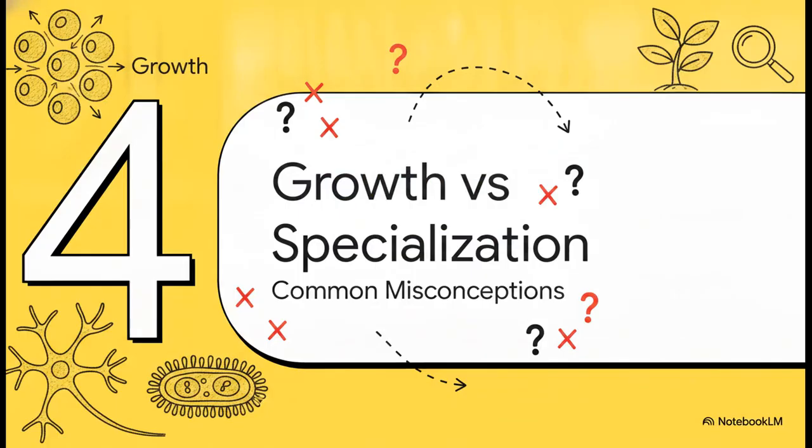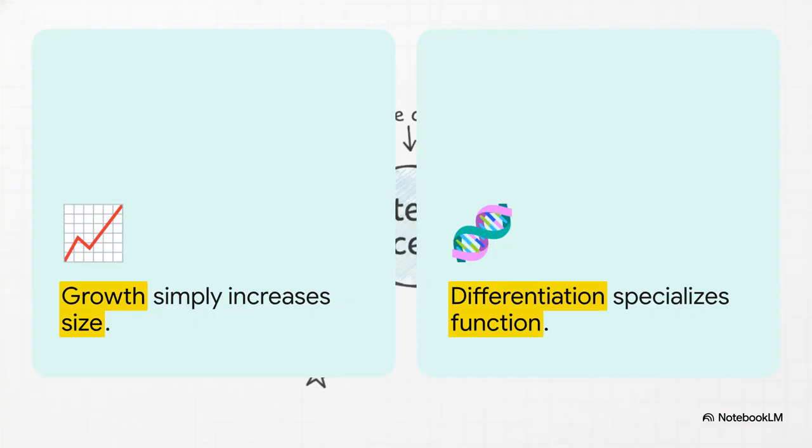All right, let's pivot to Section 4, growth versus specialization. This right here is a massive pitfall for students learning developmental biology, so let's make sure we navigate around it. So there's a really stark contrast between these two mechanisms. Growth is simply an increase in sheer magnitude and size. You're just getting more of the exact same thing. But differentiation, that's when the pathway branches out into distinct, complex shapes. It's not just about getting bigger. Differentiation is strictly about function and structure specialization.